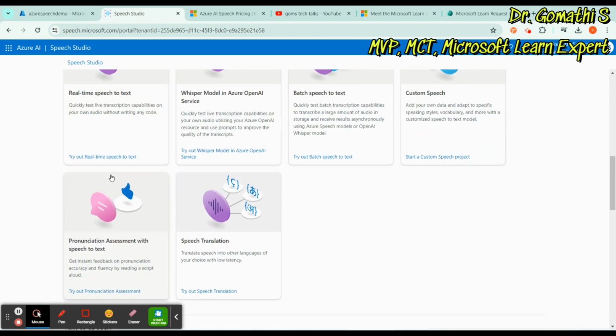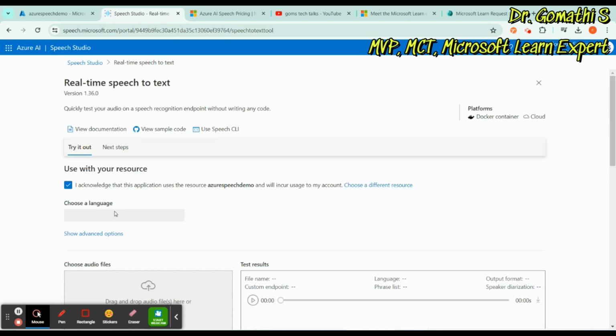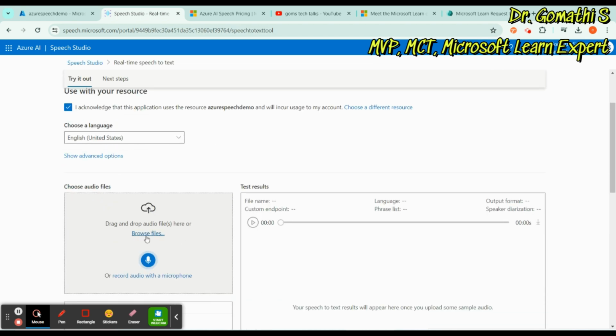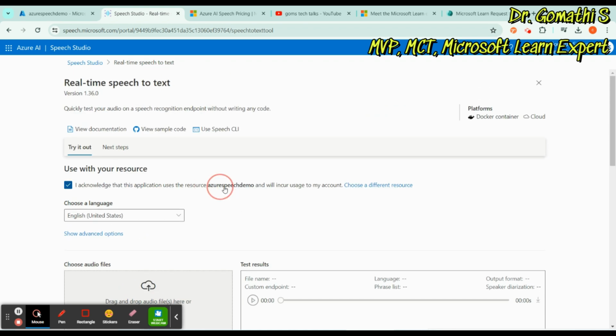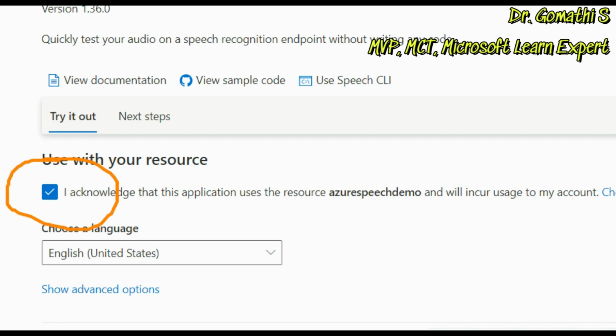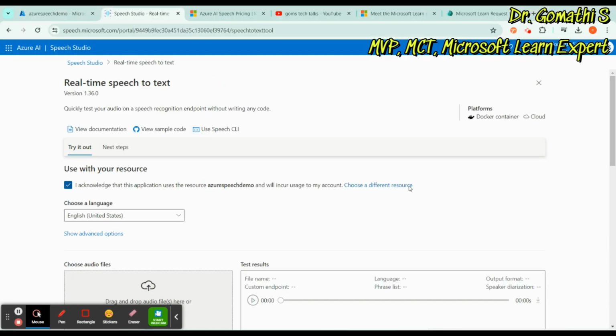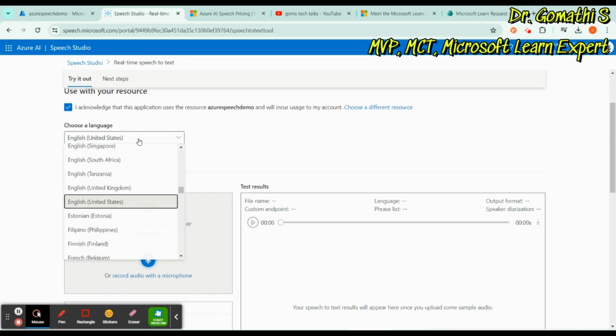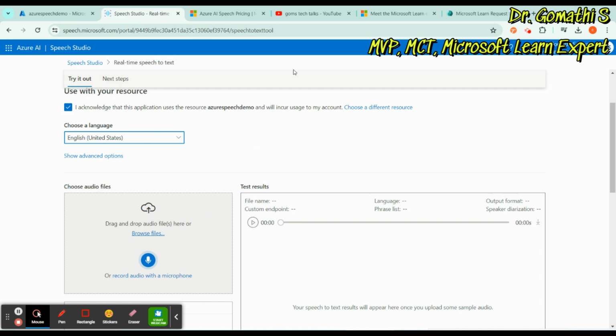Let us click here, real time speech to text. Once you click, it will ask you to upload. Ensure that you have selected the proper resource group. You have to check this acknowledgement, and here you should find the resource which you have created. If it is not properly selected, you have to choose a different resource from here. What is the language model? Let us go with English.